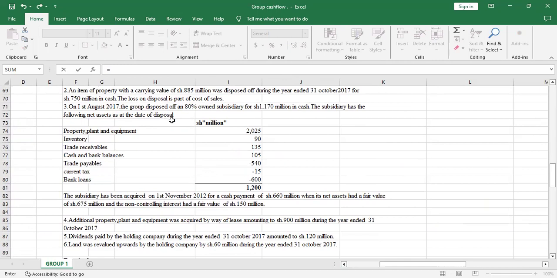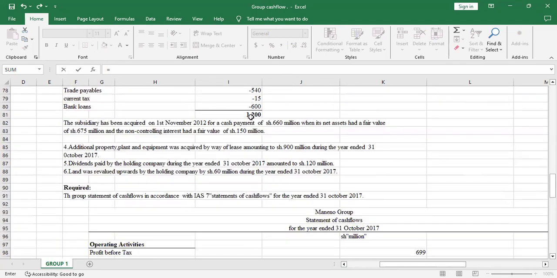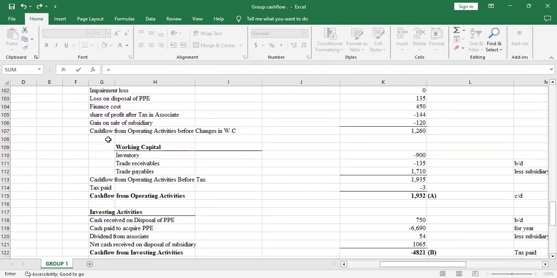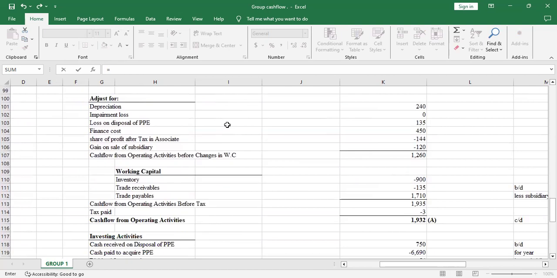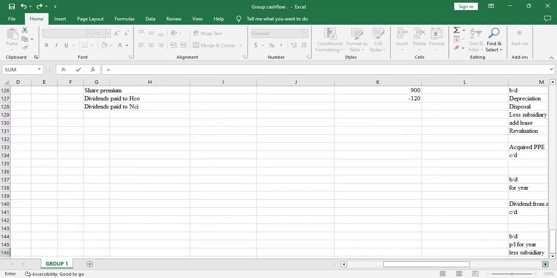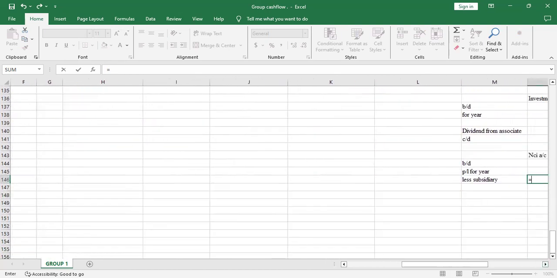So it was 80% owned, which means that NCI remained with 20%. The net assets were 1200. The subsidiary had been acquired on 1st October for a cash payment of 660 million, when its net assets had a fair value of shillings 675 million. The non-controlling interest was at a fair value of shillings 150 million. So we'll take 150 million, which is the fair value of non-controlling interest.